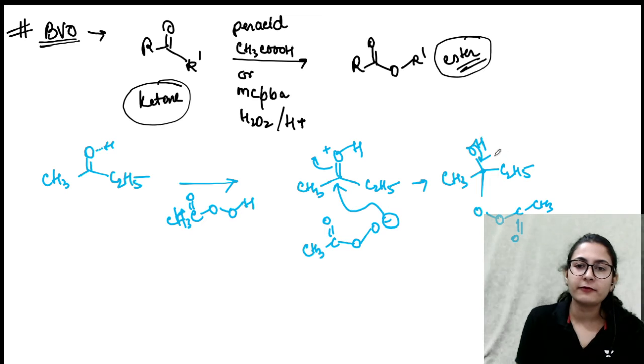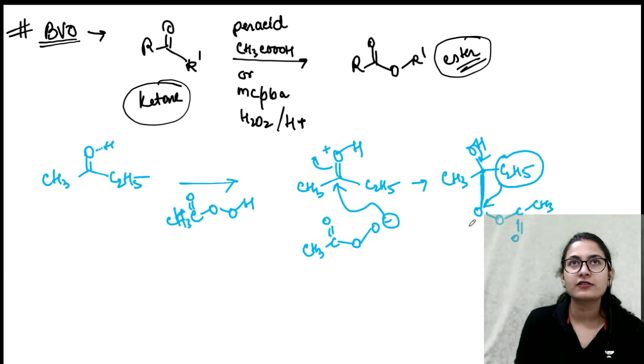Now when the intermediate falls back, one of the groups is going to migrate. Who is going to migrate? Based on the migratory aptitude, the C2H5 group is going to migrate onto this oxygen. Now this oxygen is known as electrophilic oxygen.